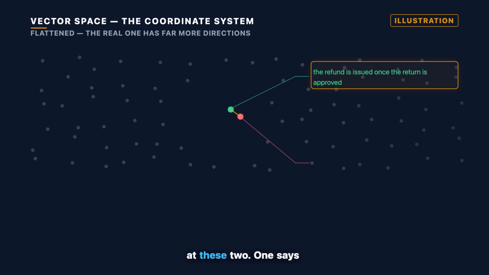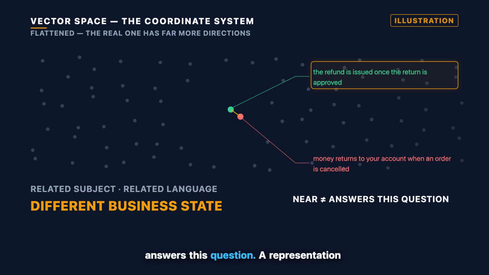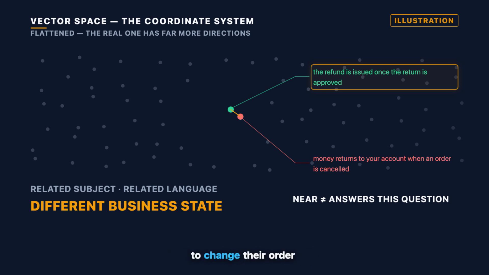Now, look at these two. One says the refund is issued once the returned item has been inspected and approved. The other says money returns to your account when an order is cancelled before shipping. Related subject, related language, different business state. In the illustration, they land close together. Near doesn't mean answers this question. A representation may encode that distinction. For a particular query, it may not separate the two enough to change their order.